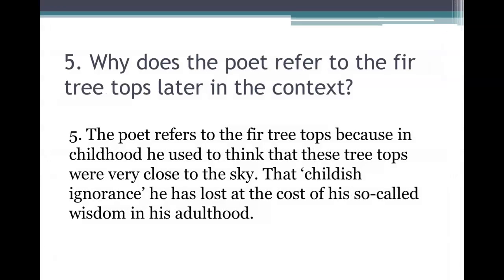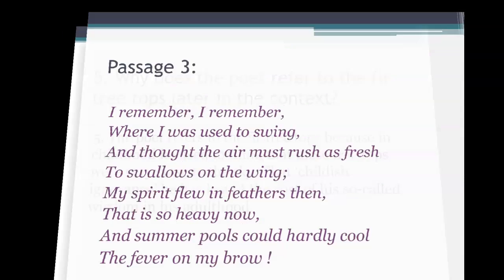Why does the poet refer to the fir tree tops later in the context? The poet refers to the fir tree tops because in childhood he used to think that these tree tops were very close to the sky. That childish ignorance he has lost at the cost of his so-called wisdom in his adulthood.